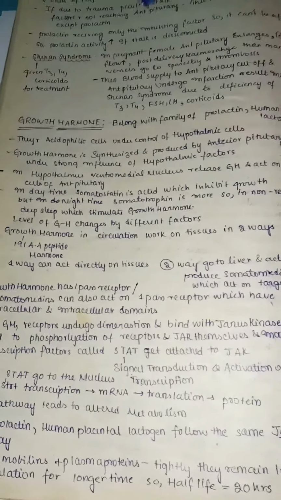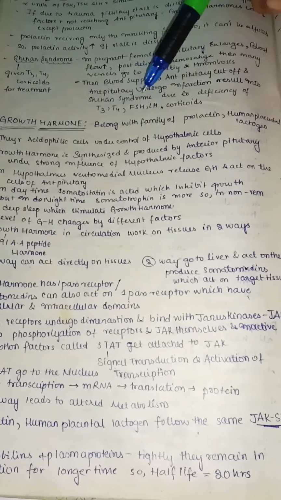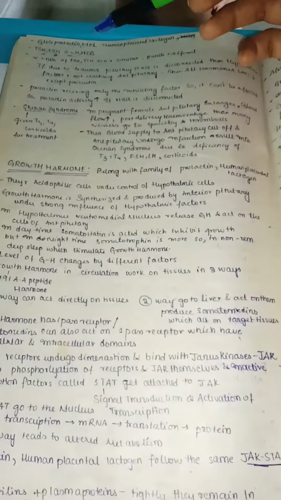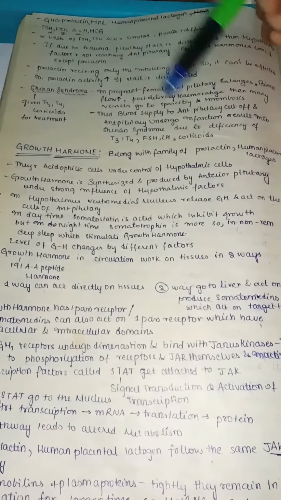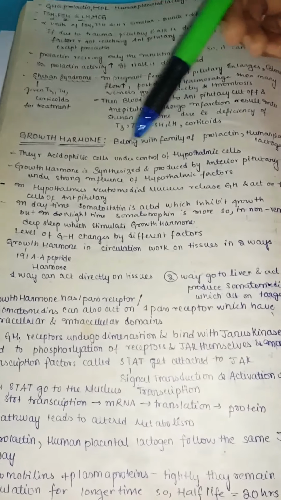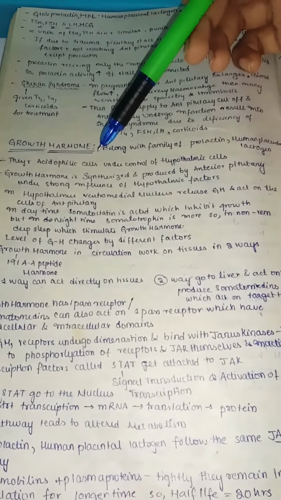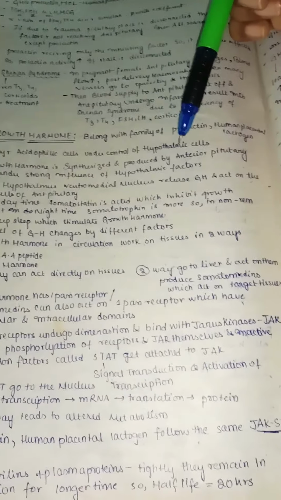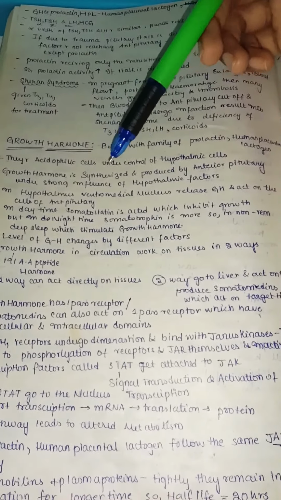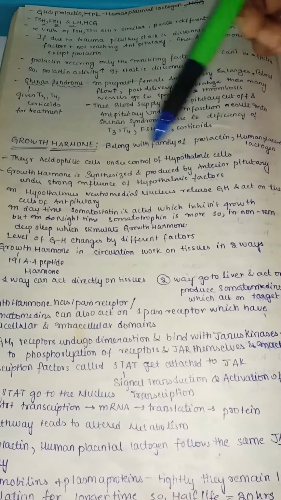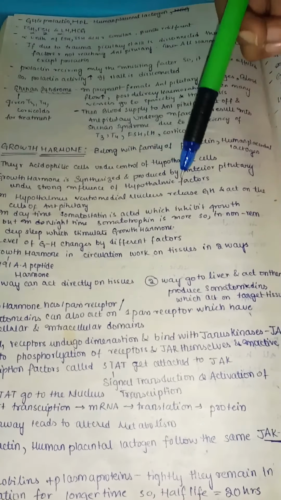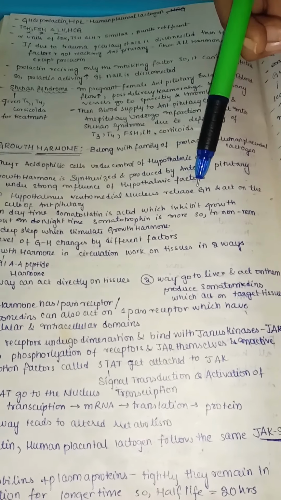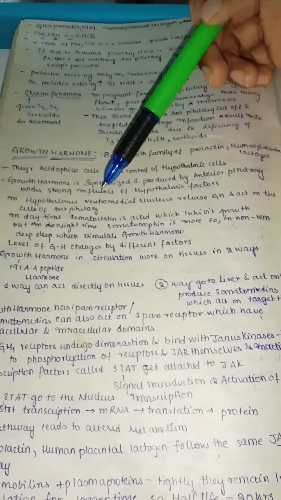Next, we'll start with growth hormone. Growth hormone belongs to the family of prolactin and human placental lactogen. They are mainly acidophilic cells, meaning red colored cells, under the control of hypothalamic factors. Growth hormone is synthesized and produced by the anterior pituitary under the strong influence of hypothalamic factors. In the hypothalamus, the ventromedial nucleus releases the growth hormone releasing factor and acts on the cells of the anterior pituitary.